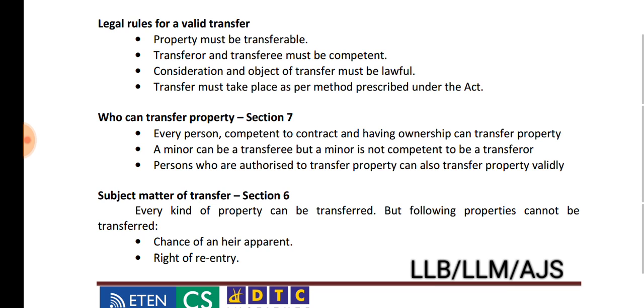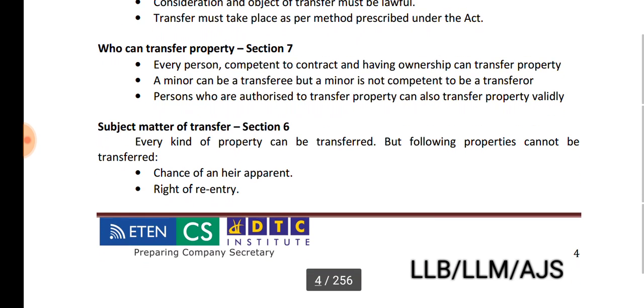Then comes who can transfer property. Section 7. Every person competent to contract and having ownership can transfer property. So first of all, he must be competent to contract. And second, having ownership means he must have the title of the property. It must be ownership, not only possession. He must have title of the property to transfer property.